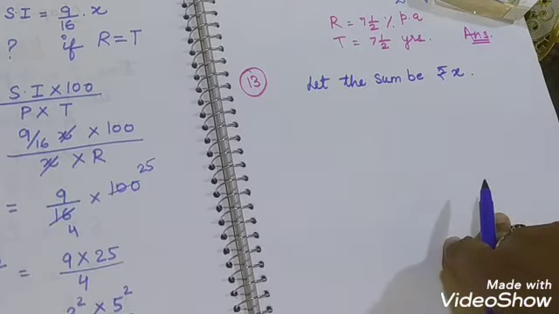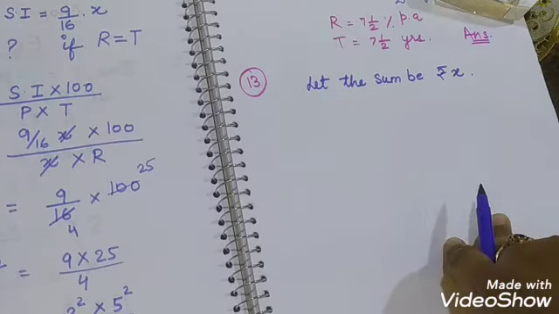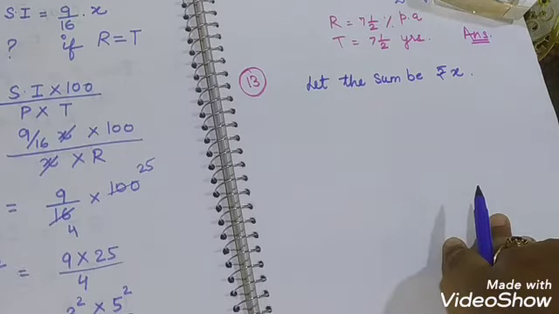Next we will solve question number 13. Let us see question number 13. What sum of money lent at 12 whole 1 upon 2 percentage per annum will produce the same interest in 4 years as rupees 8,560 produces in 5 years at 12% per annum?